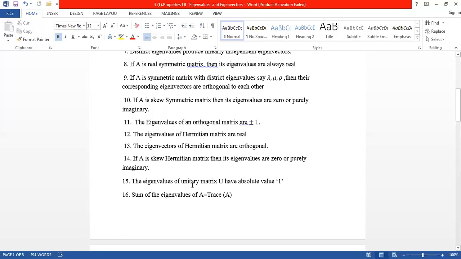The eigenvalues of a unitary matrix have absolute value 1. So if the matrix is a unitary matrix, then the absolute value of each eigenvalue is 1. Next property, the sum of eigenvalues of A equals the trace of A. So the sum of eigenvalues of A is equal to the sum of the diagonal elements of A.